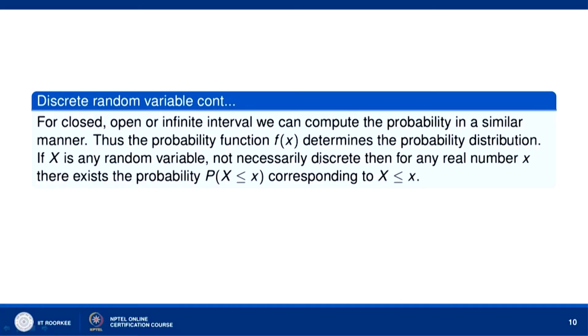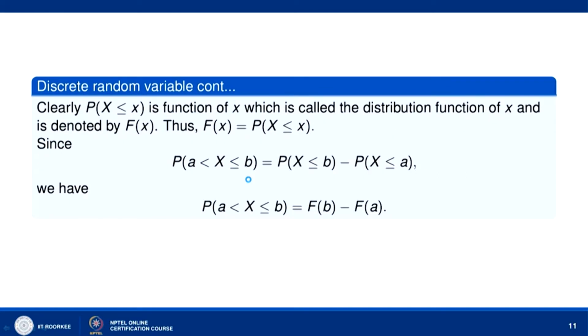Now, if x is any random variable, this is true for any random variable, not necessarily discrete, then for any real number x, there exists the probability P(X less than or equal to x) corresponding to X less than or equal to x. So, we call it the cumulative distribution function of X and denote it by F(x). P(X less than or equal to x) is a function of x which is called the distribution function of X or cumulative distribution function of X, and it is denoted by F(x).